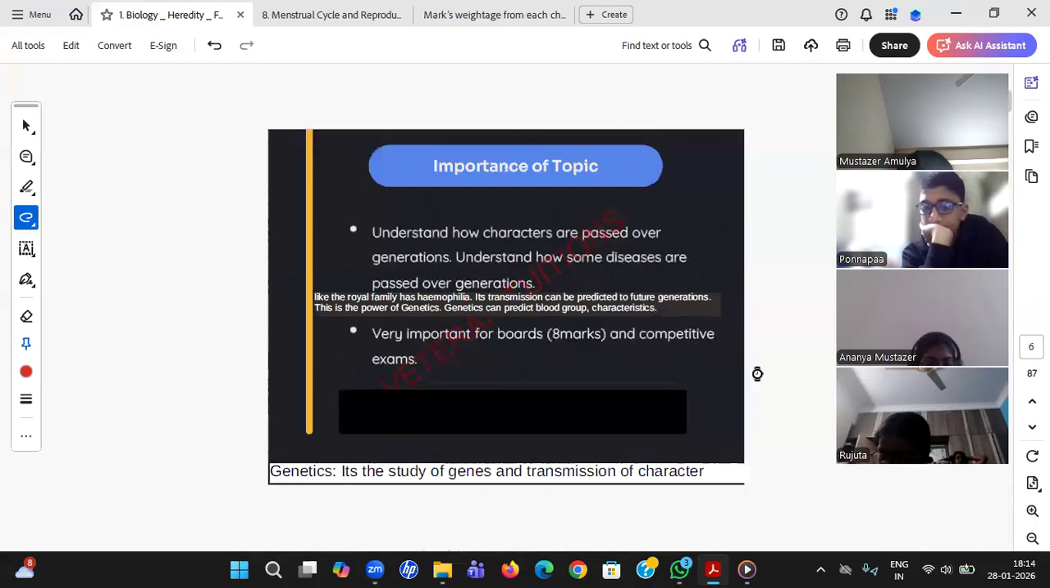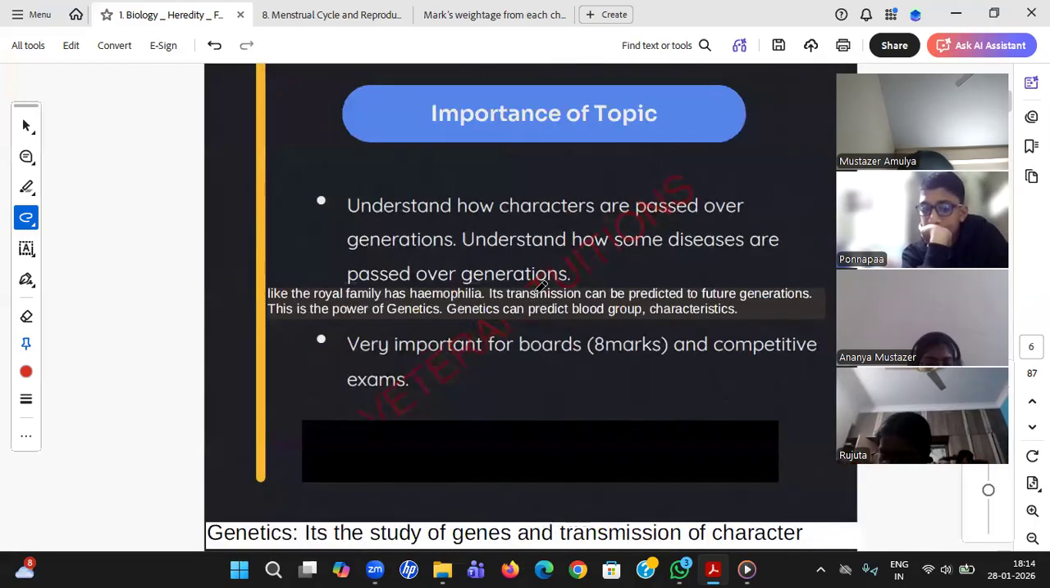Why is this topic important? First of all, you need to understand how characters are passed. Why am I the same as my father or mother? How are the characteristics passed, and how is my father the same as his father or his mother? That basic idea we will get. Students, this is a very deep topic. You can say only 1% is what you are getting in class 10 CBSE. Also understand how some of the diseases are passed to the generations.